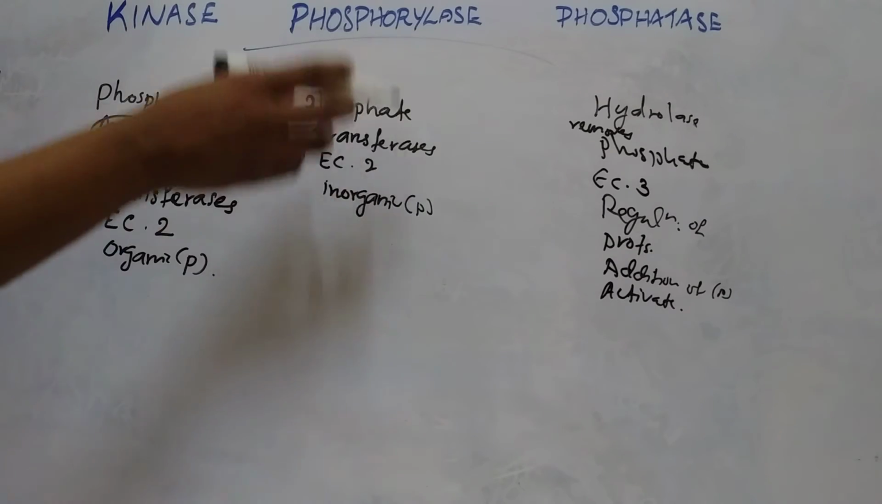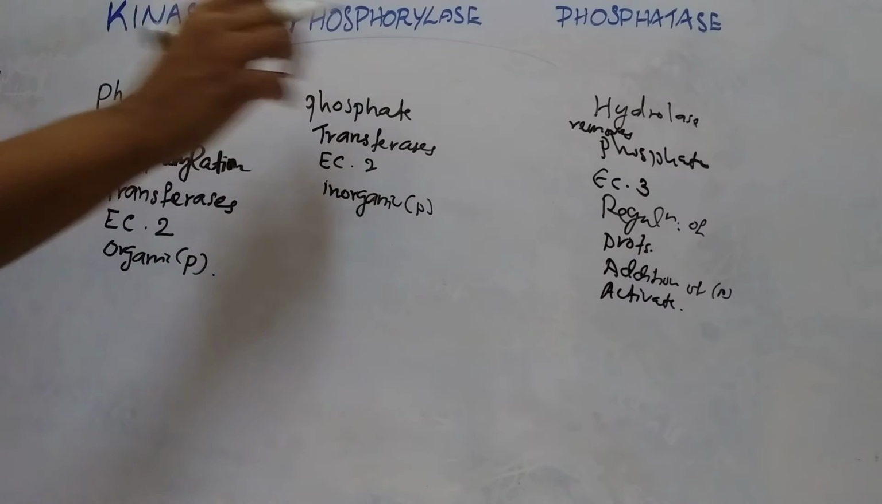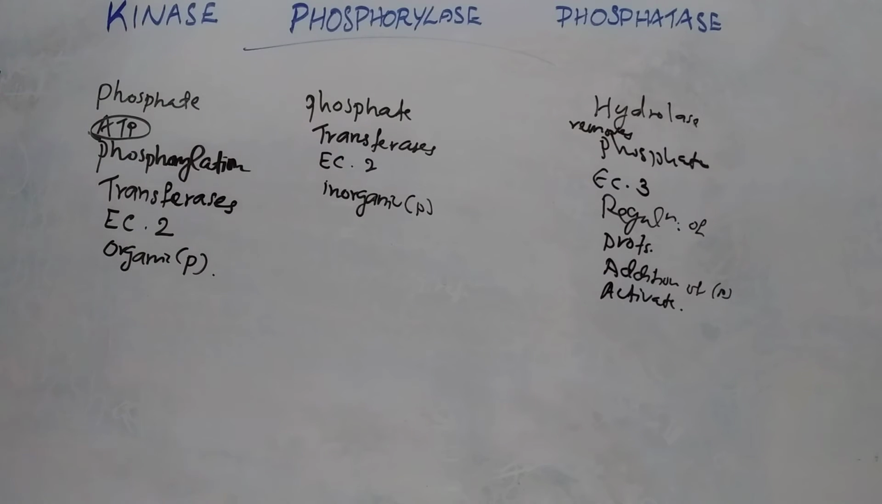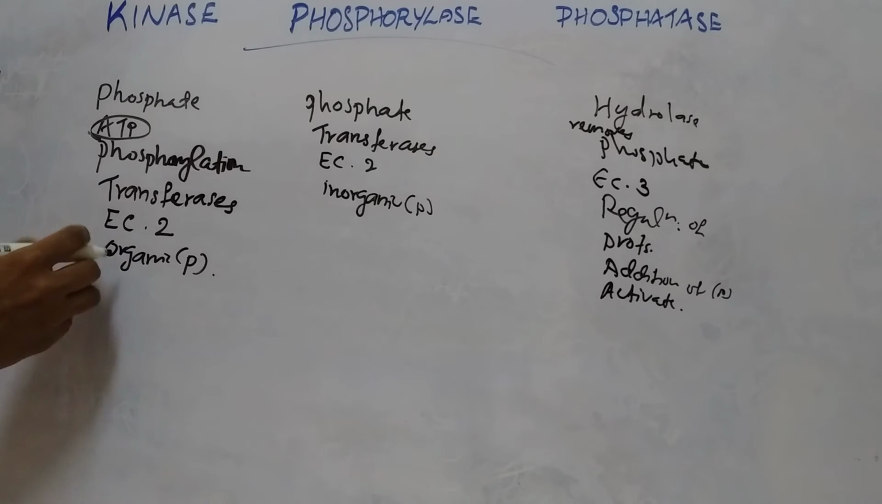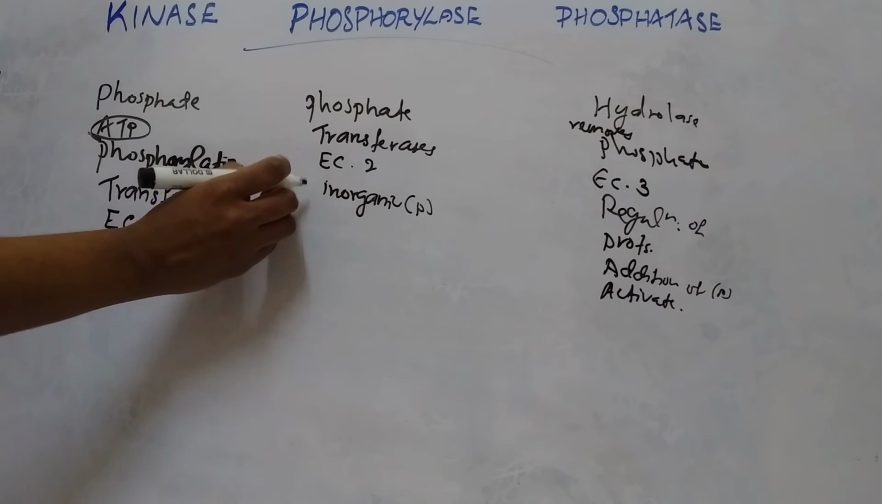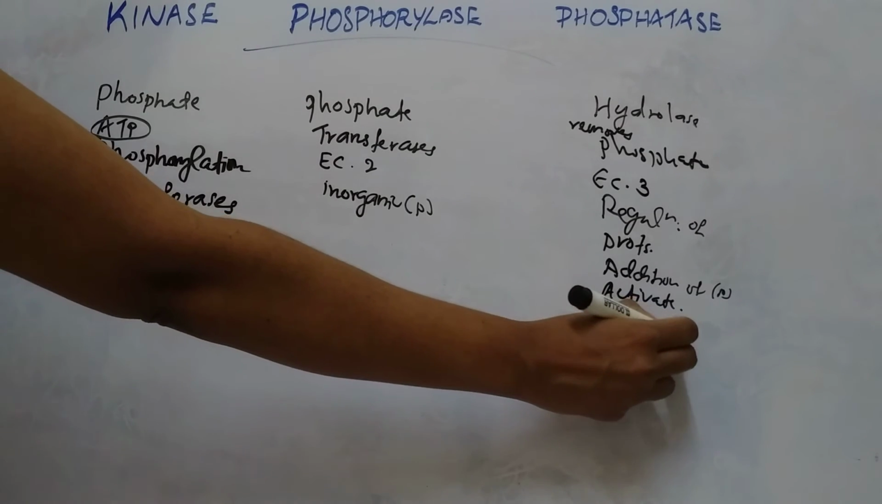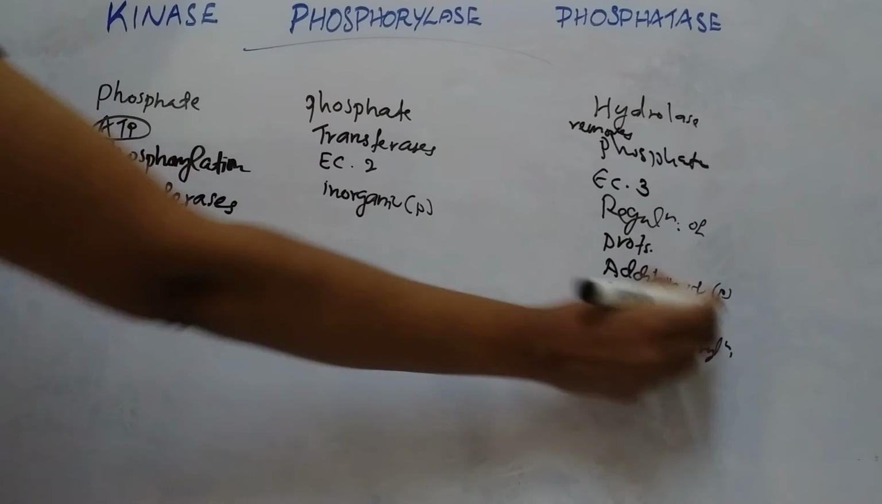Removal of a phosphate group, that is the function of phosphatase. So removal of a phosphate group from a protein by this phosphatase enzyme will deactivate the protein. Both kinases and phosphatases are involved in the regulation of activity of proteins. So coming to kinases, they cause phosphorylation. Phosphorylase also catalyzes phosphorylation, but phosphatase catalyzes dephosphorylation.